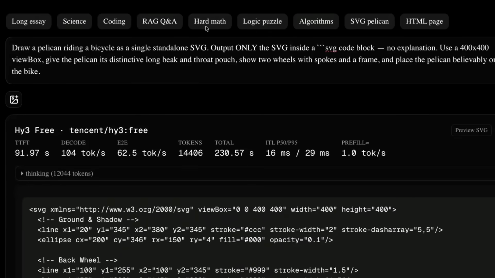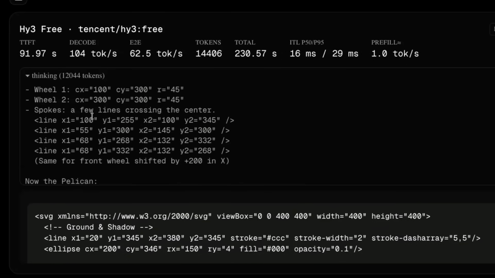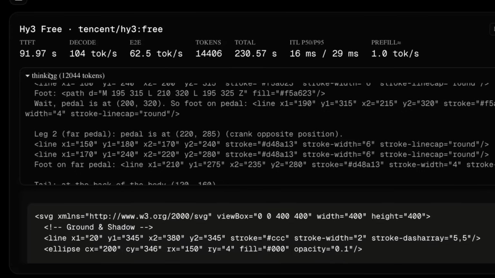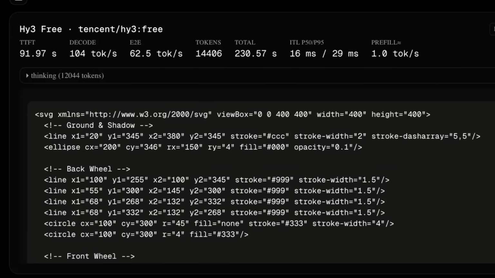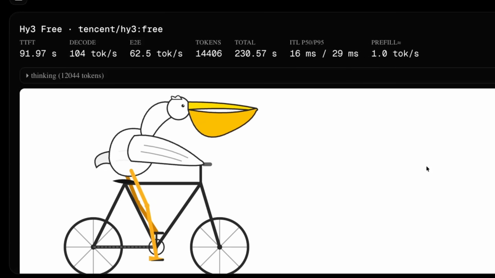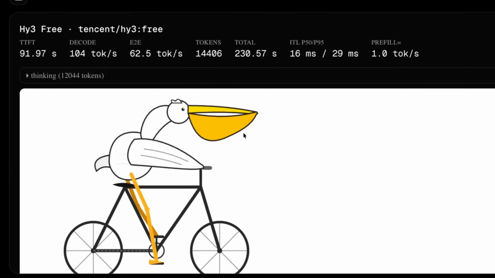So the first test that I started out with was the SVG test, the Pelican test. You can see that this had 12,000 tokens of thinking in this. And that's a lot of stuff going on in there in the thinking. But when you look at it, it produces a very nice pelican on a bicycle. The bicycle's sound, we've got some pedals, kind of got a chain, we've got wheels, we've got everything going on there. And this certainly is a pelican.